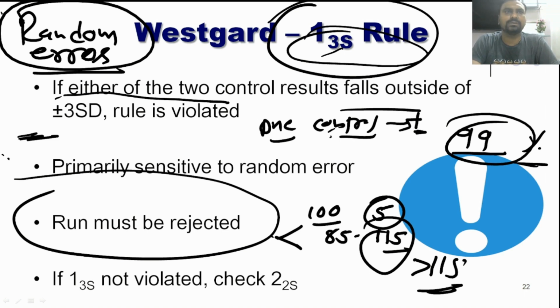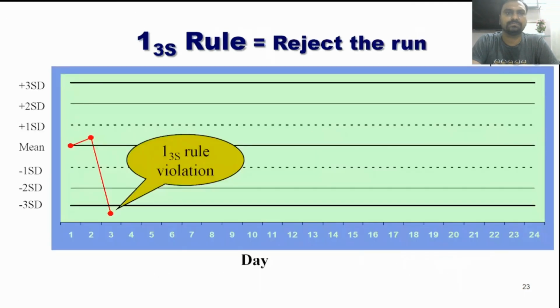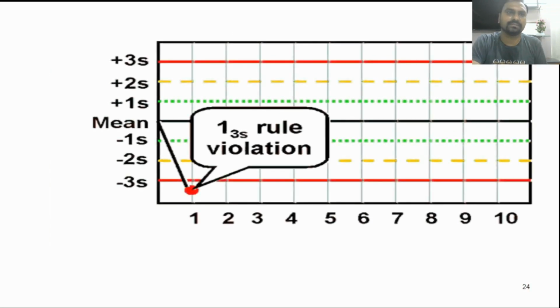All may be causes of the random error that will lead to the 1-3S rule violation. So you can see here the value is outside minus 3SD. Even minus 3SD or plus 3SD, we have to reject the run, and we cannot run the patient sample till we solve the problem. That means there is a problem in the system.